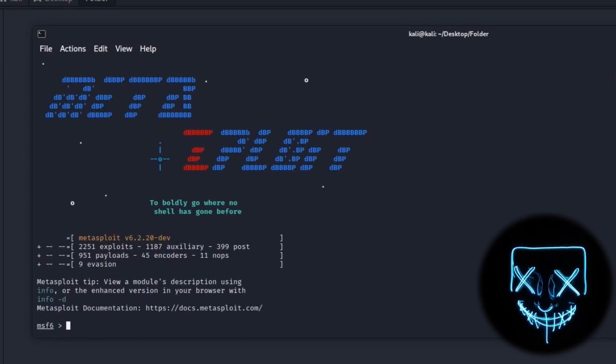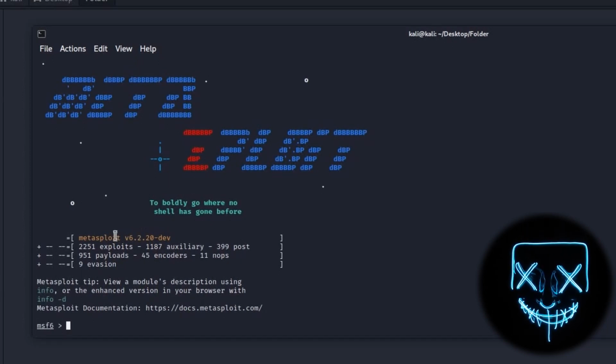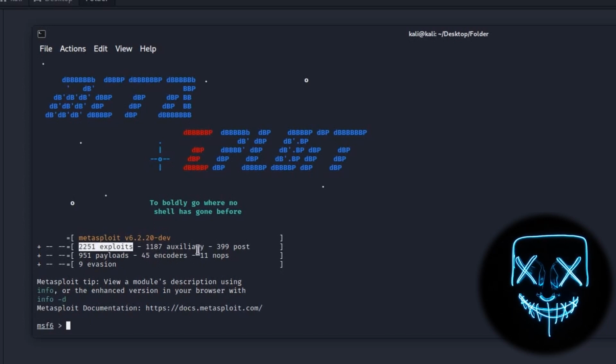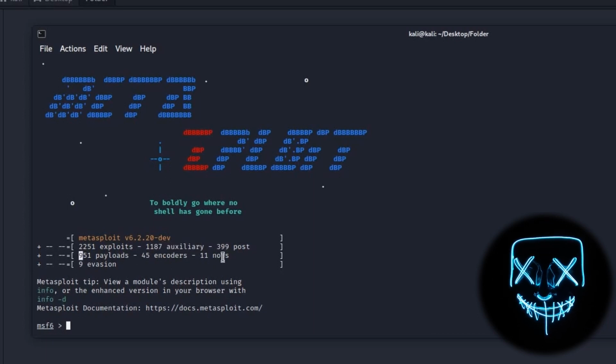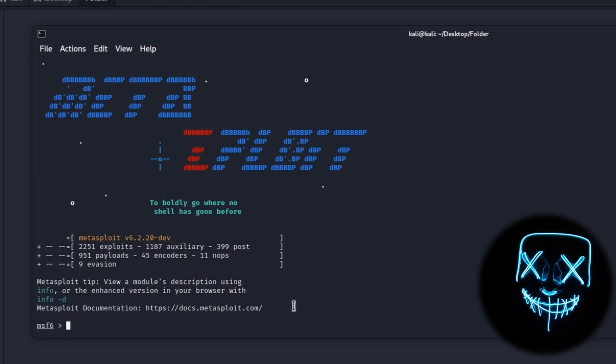this is the Metasploit's user interface. It tells us that it has 2251 exploits, over 1000 auxiliaries, and post, payloads, encoders, and so on.